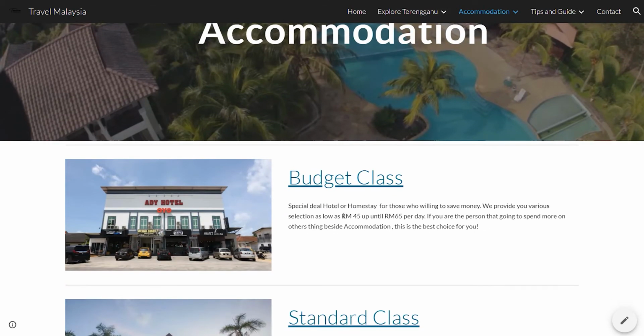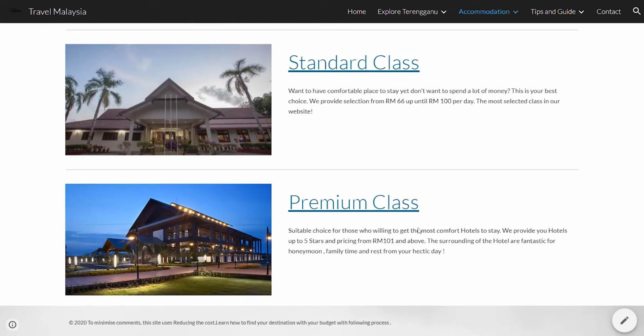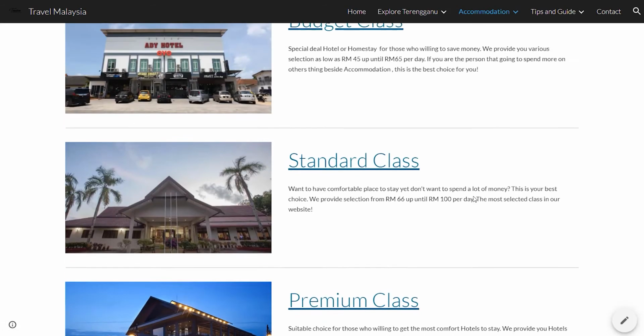For the budget class, the price will be between 45 to 65 ringgit per day. Then the next one is from 66 to 100 ringgit per day. And for premium class, 101 and above, for the most comfortable hotel or accommodation in Terengganu.